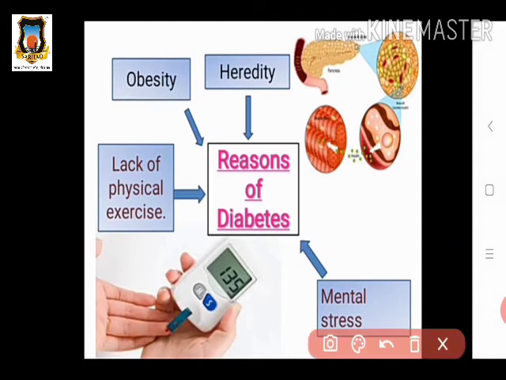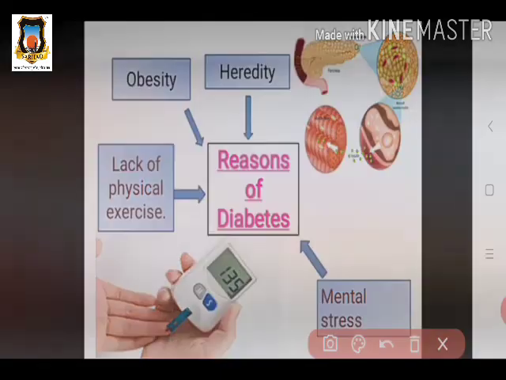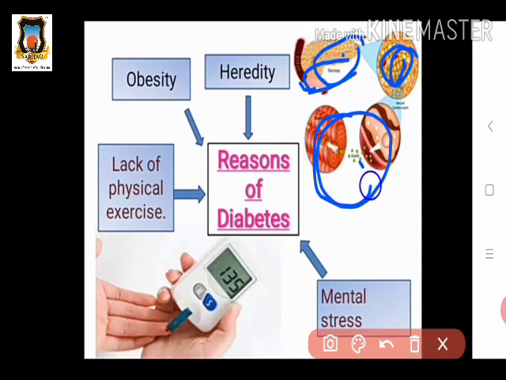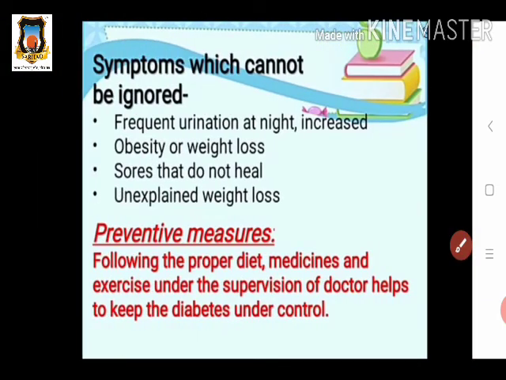If we see the image here, it is the pancreas gland. It secretes insulin and it directly enters the blood. The sugar level in the blood is controlled by this pancreas. And if the level of insulin gets lowered, then the glucose cannot be controlled in the blood, so diabetes occurs. Okay, so here we saw some reasons.